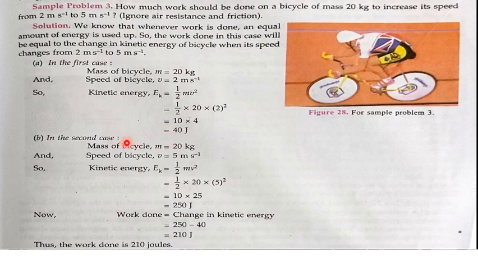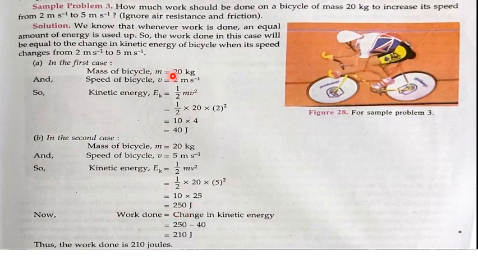In the second case, that is with the changed velocity. What is the changed velocity? It is 5 meter per second, isn't it? So we will be changing only this value. Mass remains the same because it is the same bicycle. So mass of the bicycle is m = 20 kg. Speed of the bicycle is 5 meter per second, that is v = 5 meter per second. Substitute these two values in the kinetic energy equation: half into m into v square. So half into 20 into 5 square, because v is 5 here. When you simplify, the answer is going to be 250 joules.